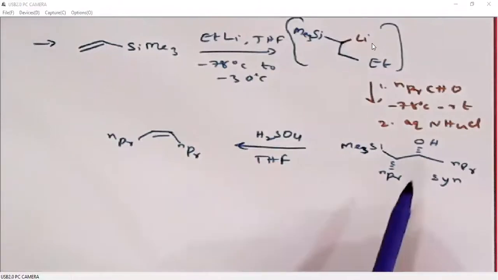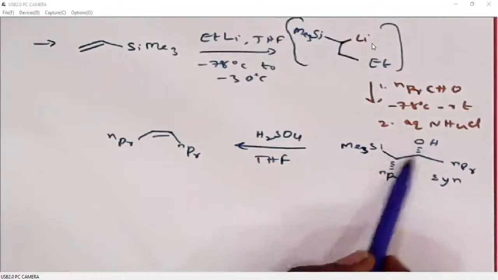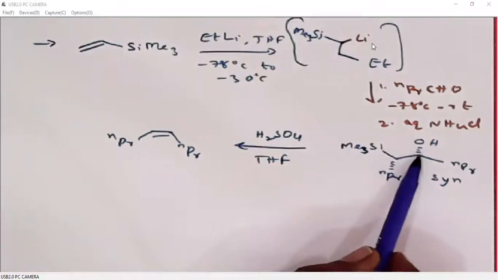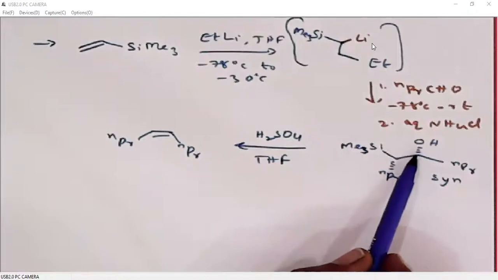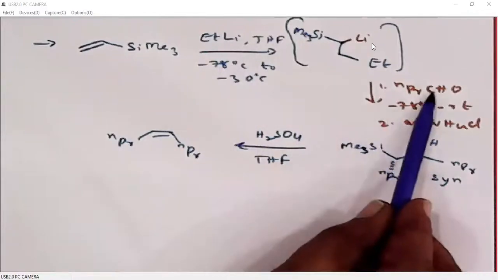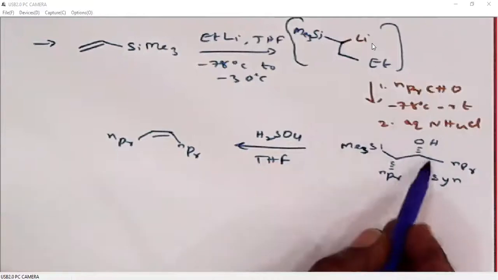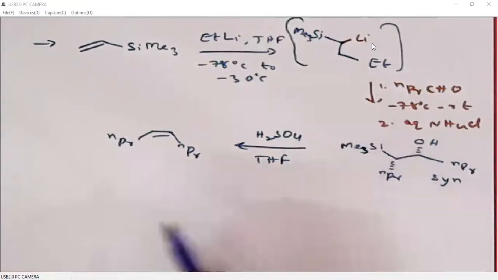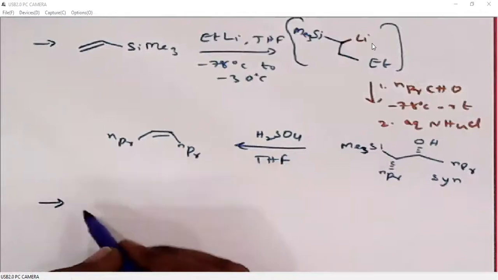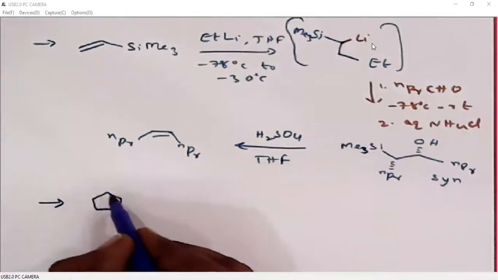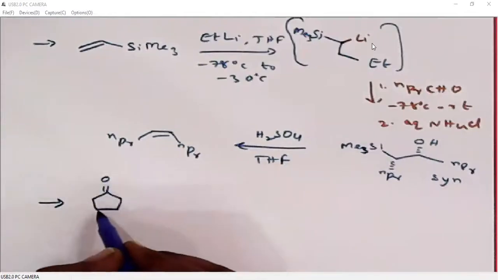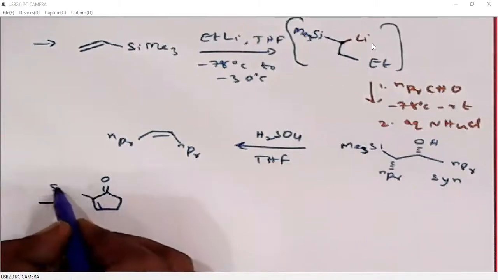In this reaction, to predict the stereochemistry around this carbonyl addition, we need to use either Cram's model because it is a simple carbonyl. We can use Cram's model or we can use Felkin-Anh model to predict the major product. I'll give you one more example for Peterson olefination.